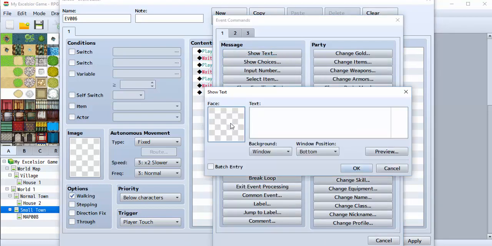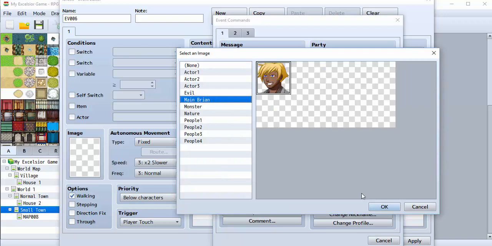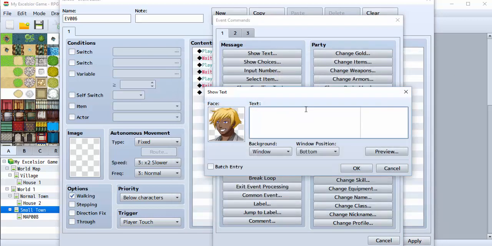Show some text. It's going to be me. Okay, or we'll say it's already 3. Okay.